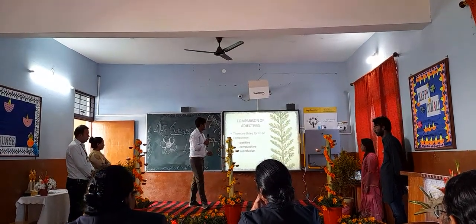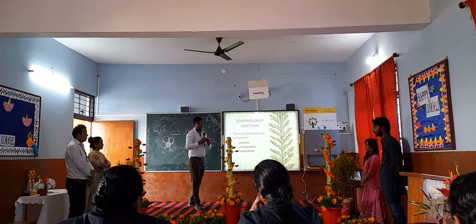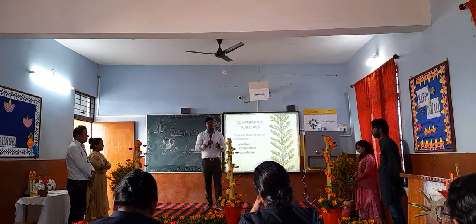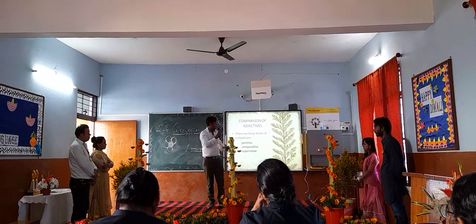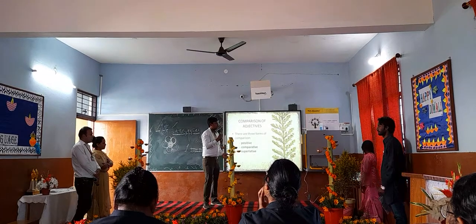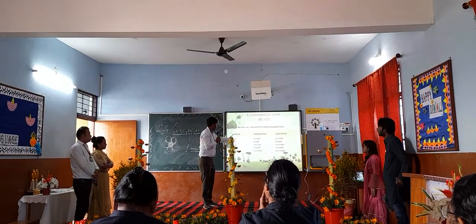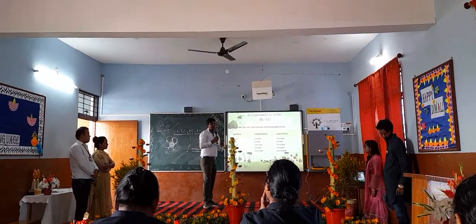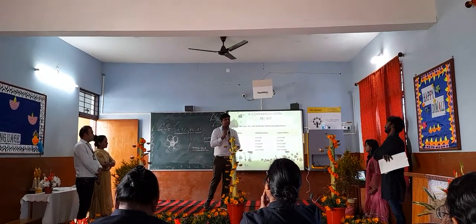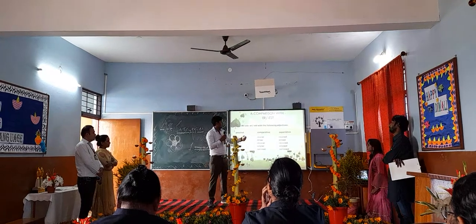Next one, comparison of adjective. To compare someone or something, we can compare it with the help of positive, comparative and superlative. First is positive, for example clean. We can say that this room is clean. Next one is comparative.